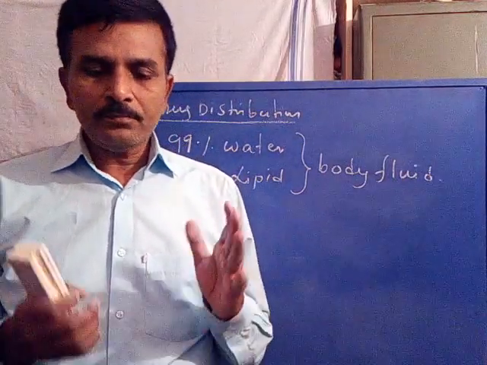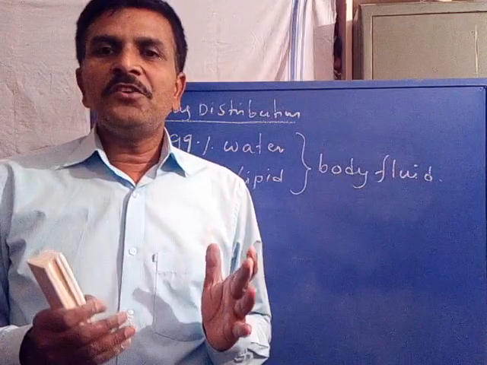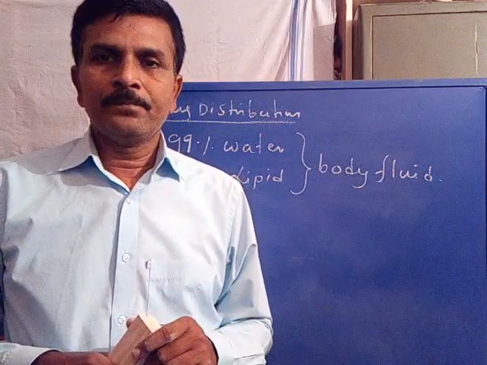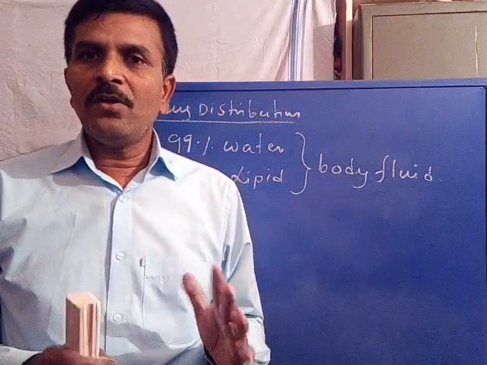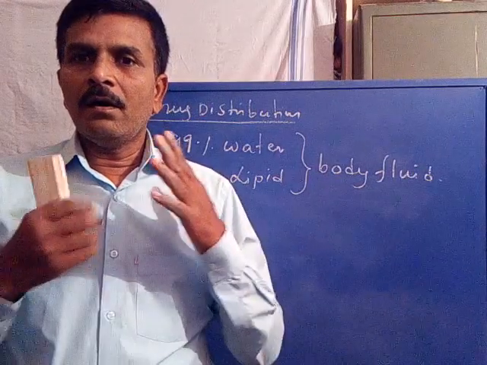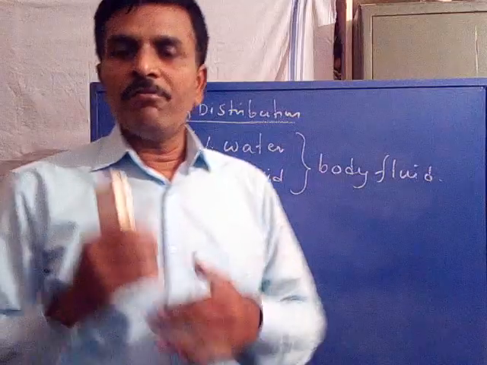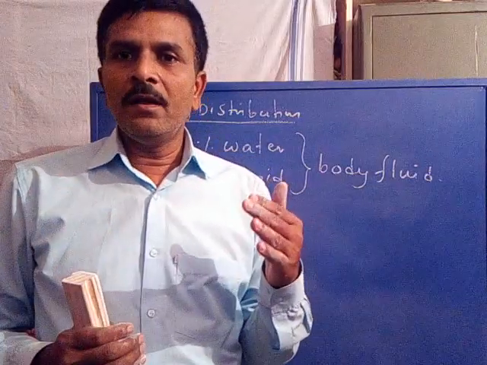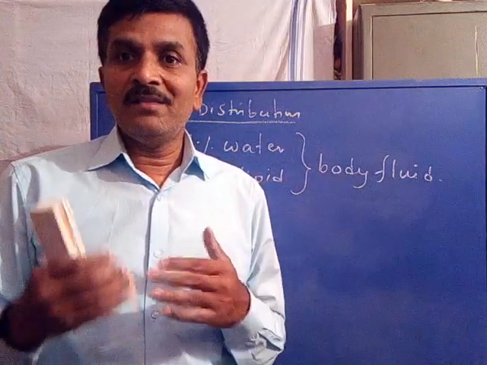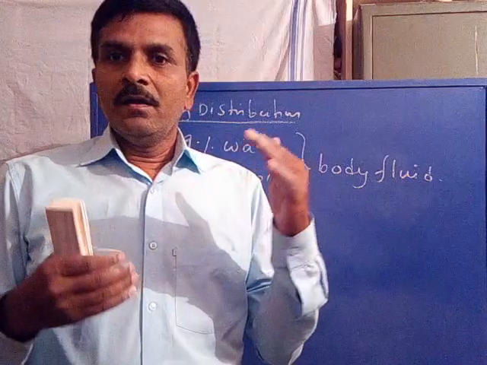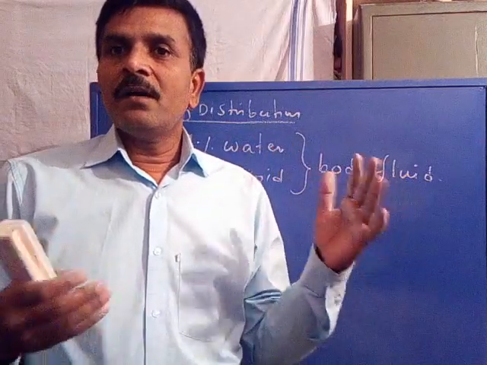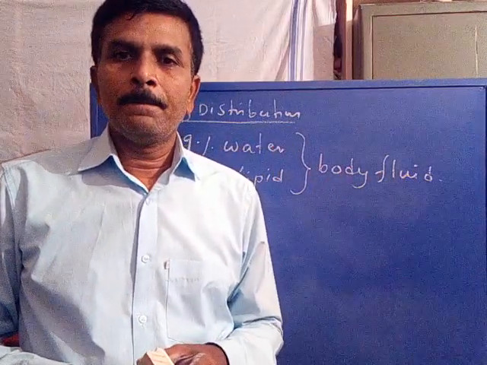Now, is the ratio of water to lipid the same in all the organ systems? No. The ratio of water to lipid is different at different organ systems of the body.